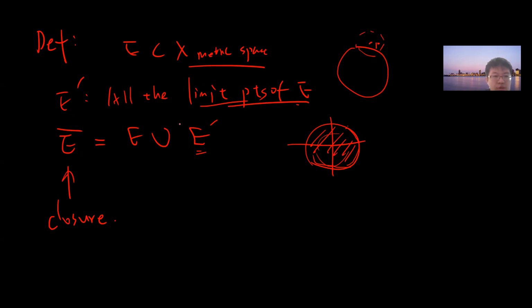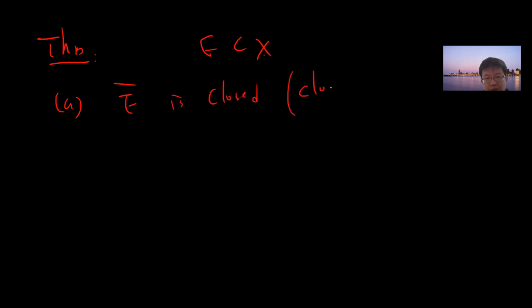Okay, so here is a theorem. I think this theorem is commonly used, but we should remember the proof. In a metric space: A, E bar is closed, so the closure is closed. B, E equals its closure if and only if E is closed.